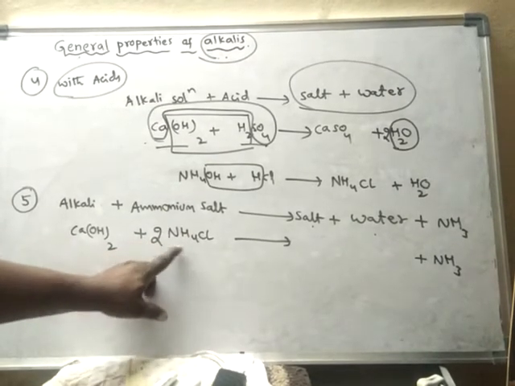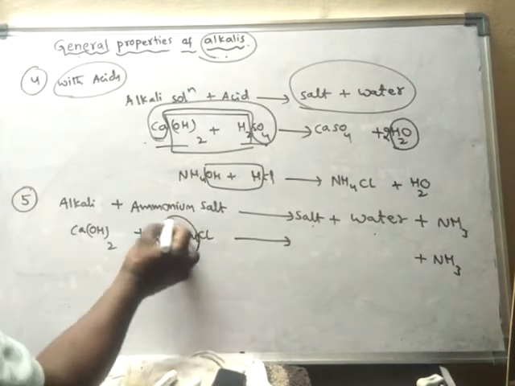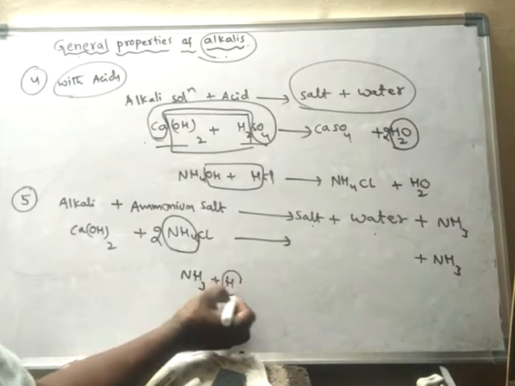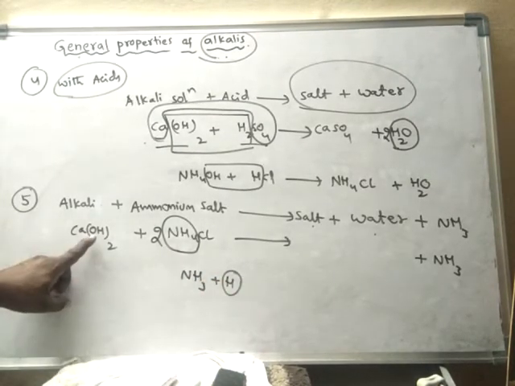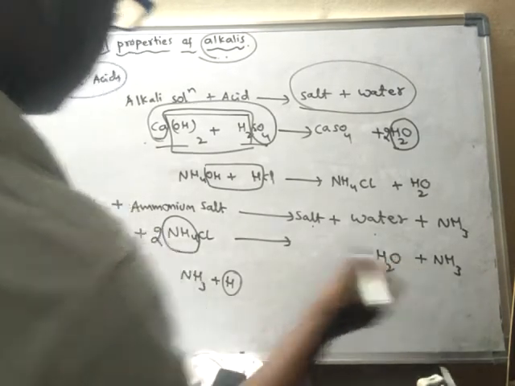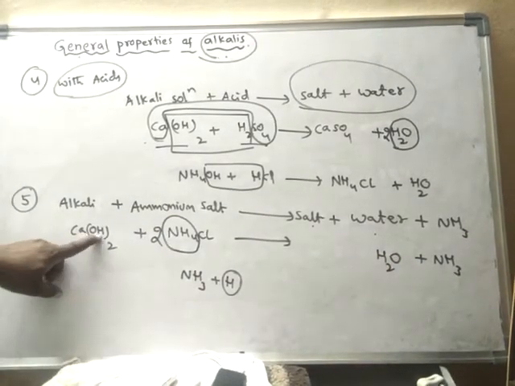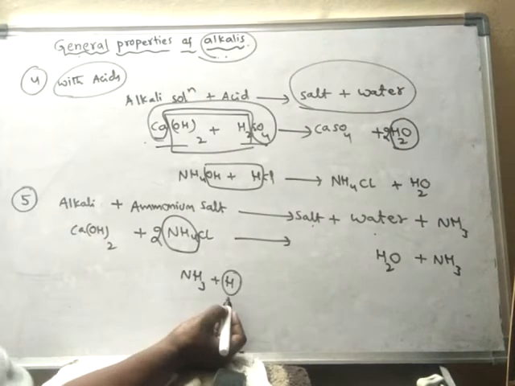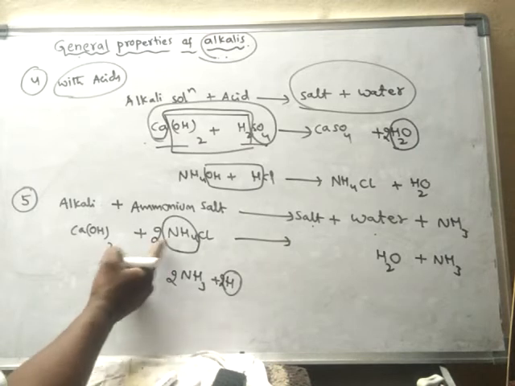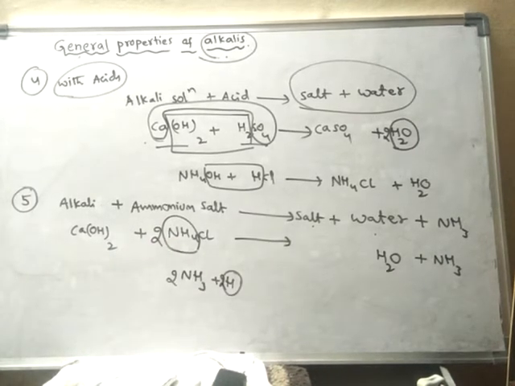So this part will break down into ammonia and hydrogen, and this hydrogen will react with OH to form water. As there are 2 OH, I require 2 hydrogens. So 2 hydrogens and 2 ammonia, that means 2 NH4Cl I have to take.